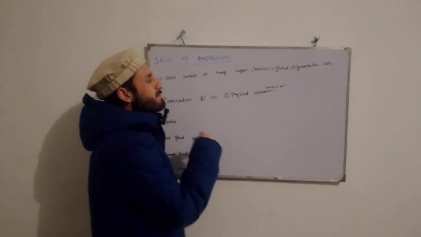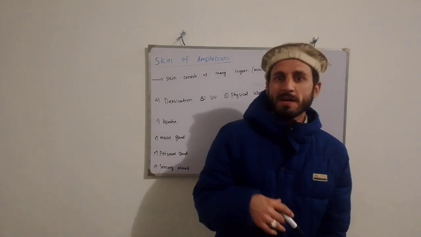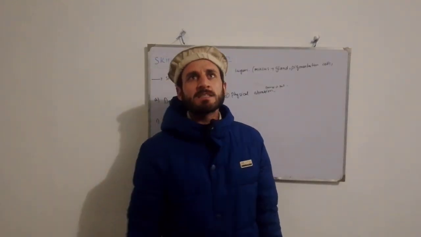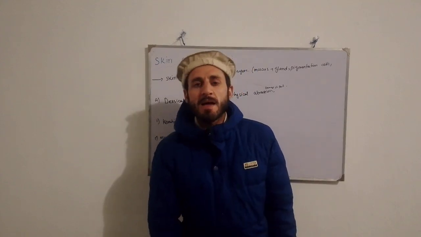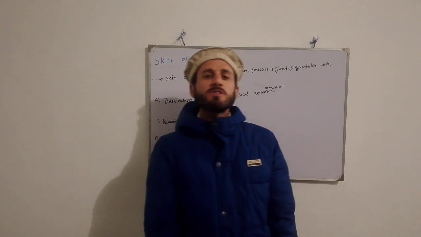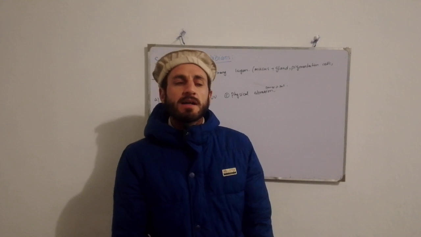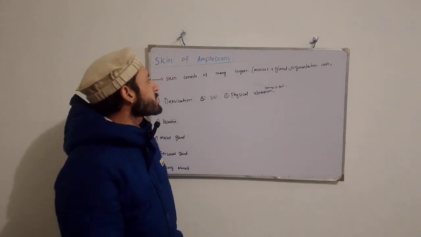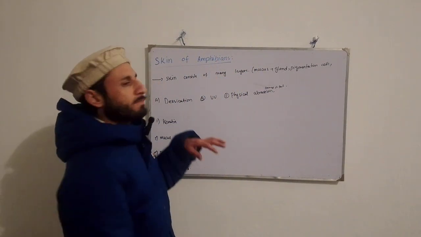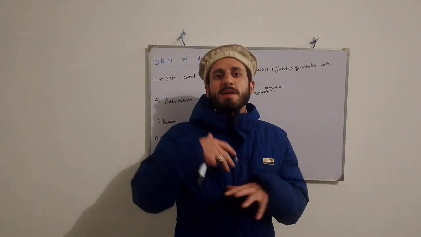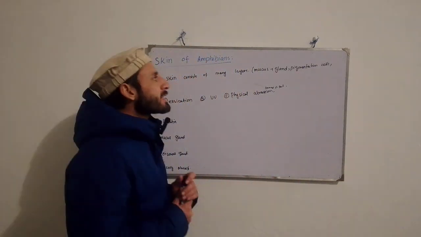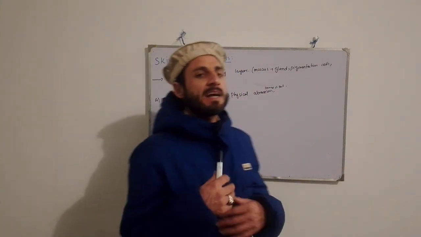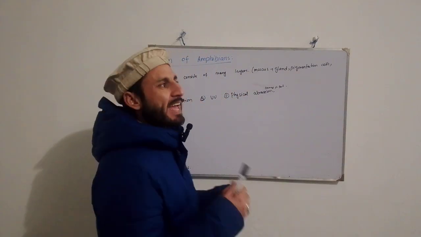So when we talk about terrestrial life, as we discussed with fishes' skin, they lived in an aquatic environment. That's why there was no damaging effect from their habitat, right? When amphibians evolved from fishes, they faced different difficulties compared to living in an aquatic environment.